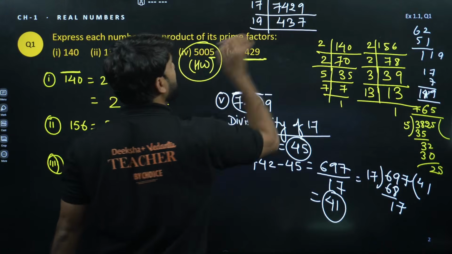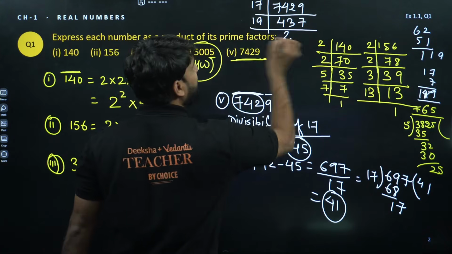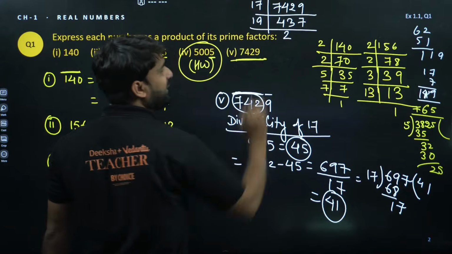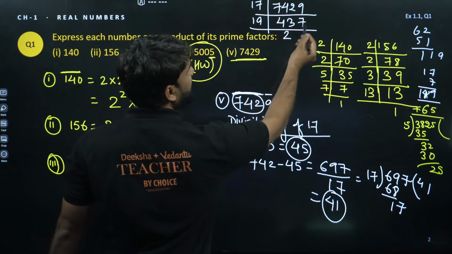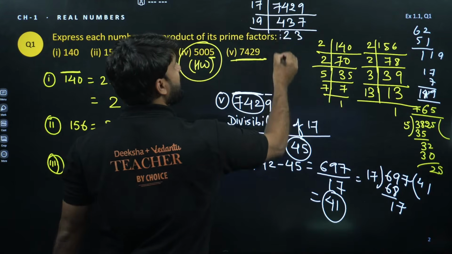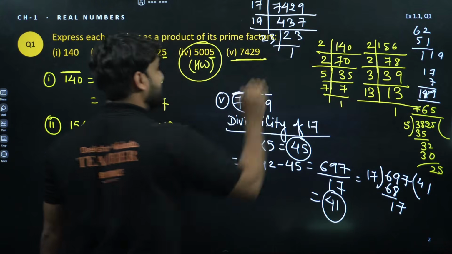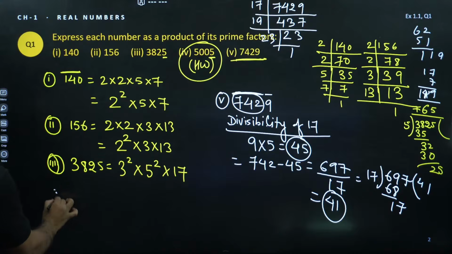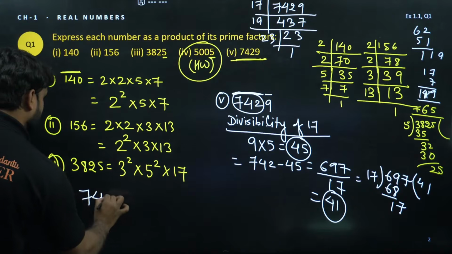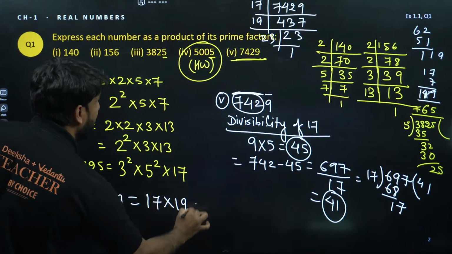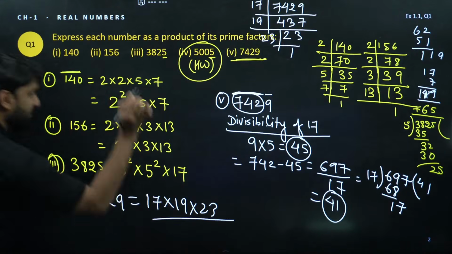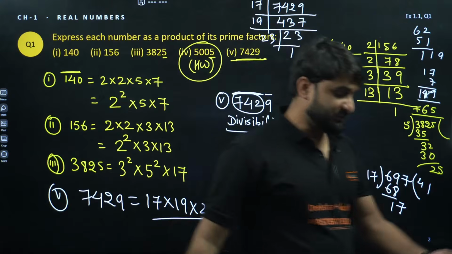Let's check it. 19 twos are 38, and this is 43. So 38, 43, what will come? This is 50 and this is 53. So this is 23. Now it can be divided by 23, which is 1. So my dear champion, we have the answer: 7429 can be written as 17 into 19 into 23. This is the prime factorization. I hope this question is clear to you.